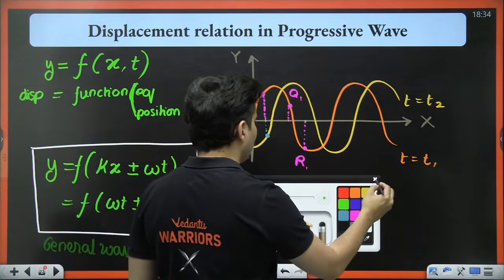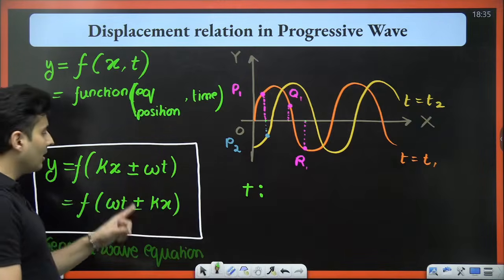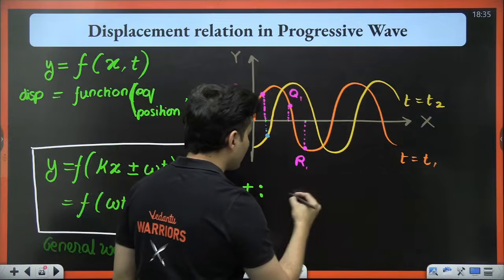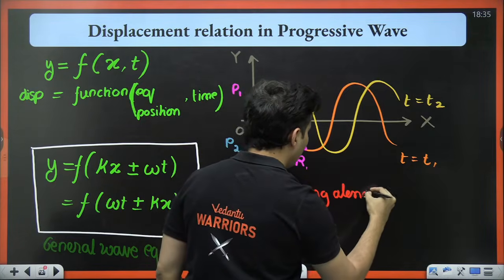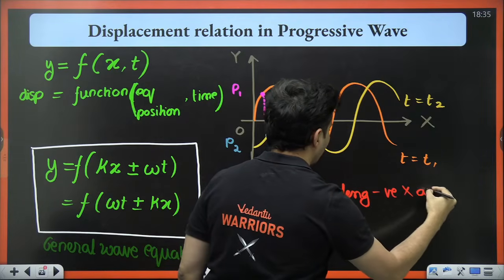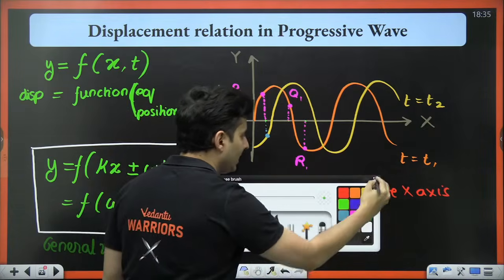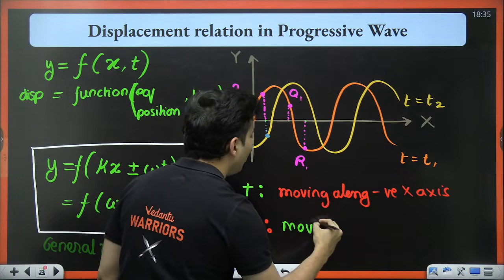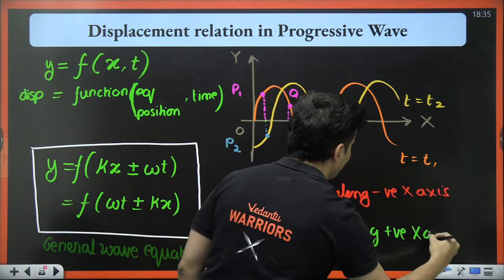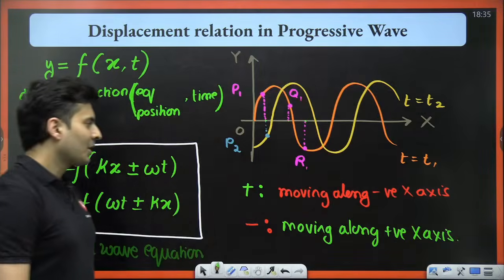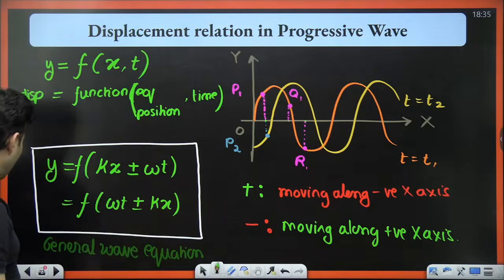And in this general wave equation, if it is a plus sign either here or here, then the wave is moving along the negative x-axis. But if it is a minus sign, then it is moving along the positive x-axis. So if it is a plus, it is going like this. If it is a minus sign, it is going like this.